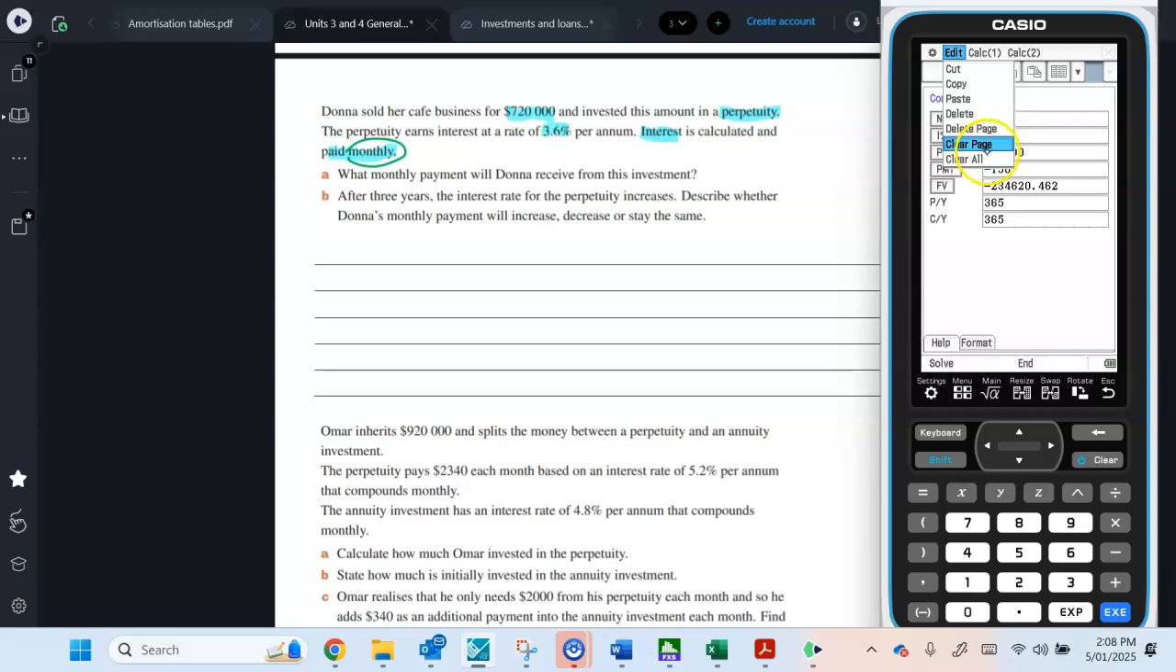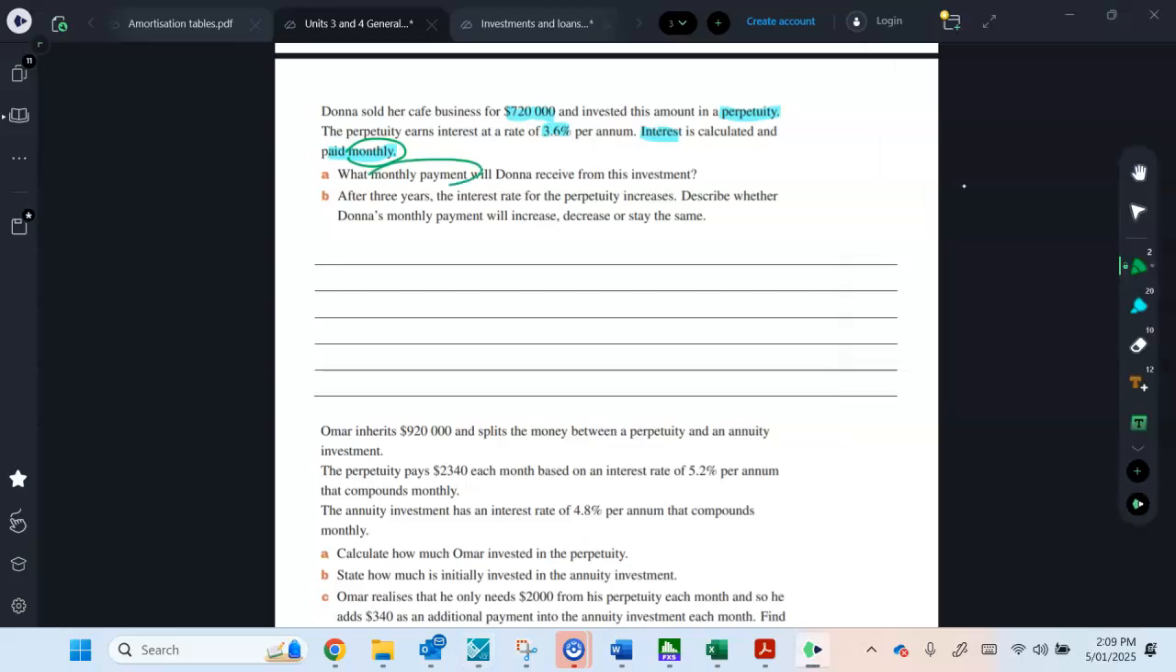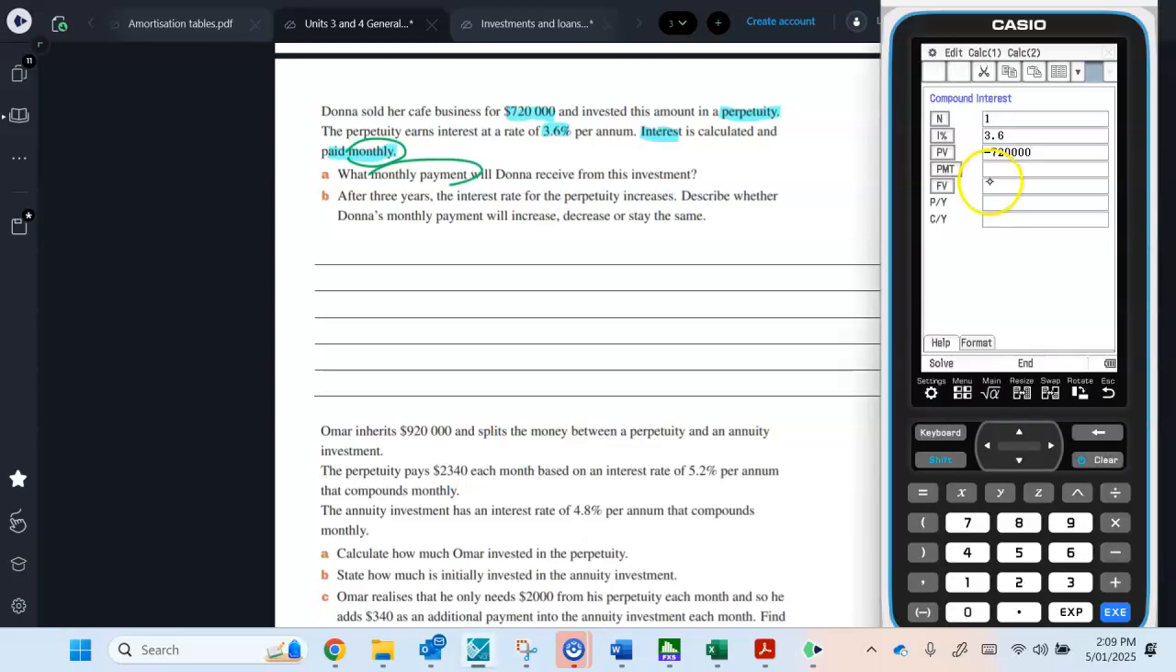So let's clear it. Okay, so her N, actually it's probably good we're doing this here because we're just going to do 1, all right? Because remember it stays the same, so you don't have to have any value of N. It's actually probably going to be harder if you do a different value of N. 3.6. Now, your present value, remember it's an investment. So perpetuity is a type of annuity, so it's still going to the bank. There's your $720,000. The payment is what we want, all right? What monthly payment will Donna get? So we'll leave that blank for now.